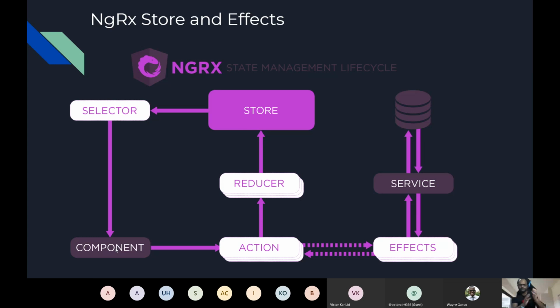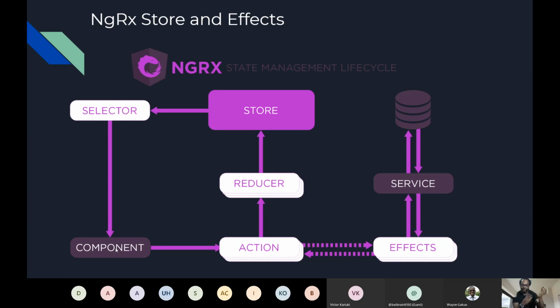So what's a reducer? I'm sure if you have heard about JavaScript, you know about pure functions. Reducers are pure functions. Pure function means if I call the same function with the same parameters, I will always receive the same value. For example, if I have an add function and I call it with two parameters, 5 plus 5, it will always return me 10. So it's a pure function.